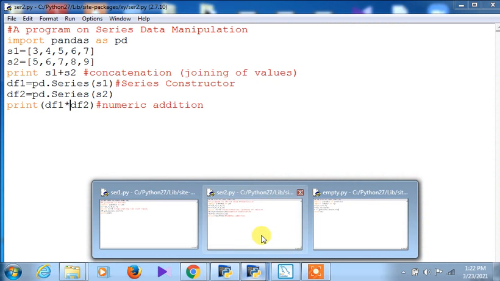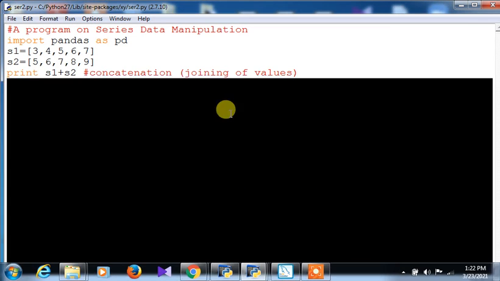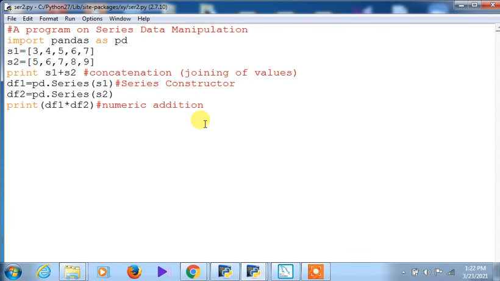You see, this particular program you see out here, okay. All the documentation has been given. Could you please understand it or not? A program on series data manipulation. Series data manipulation means here when I am using, this is actually known as operator overloading.